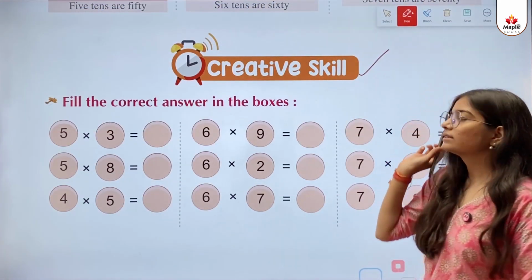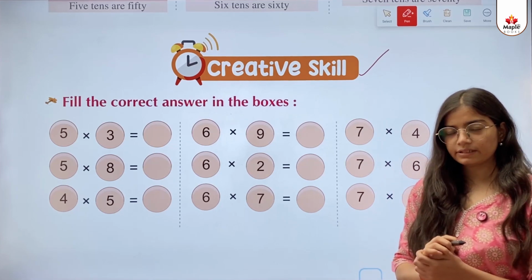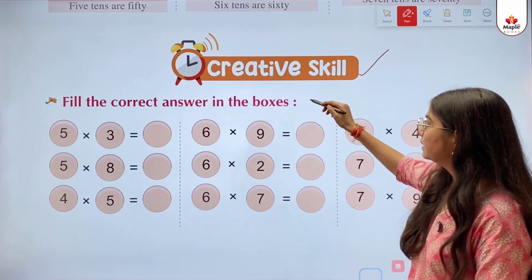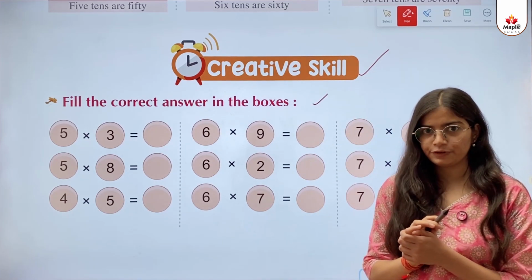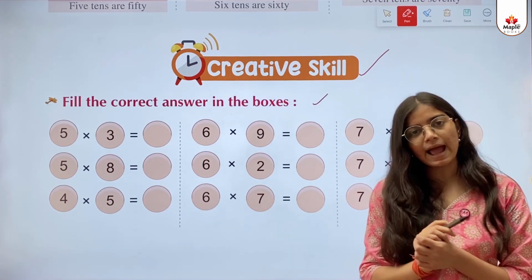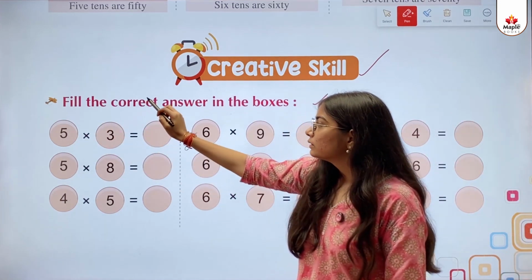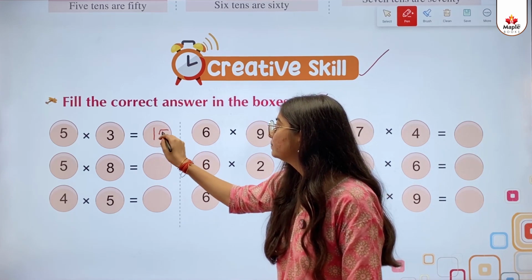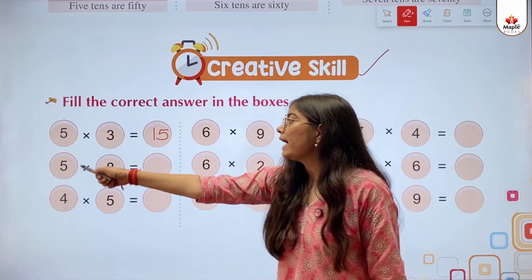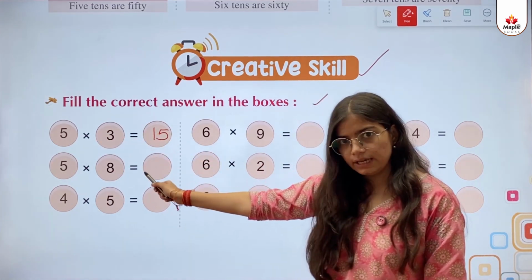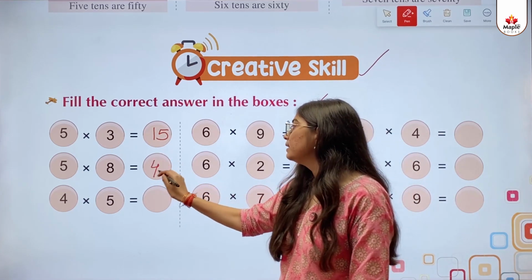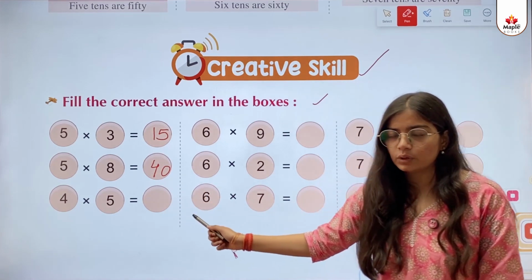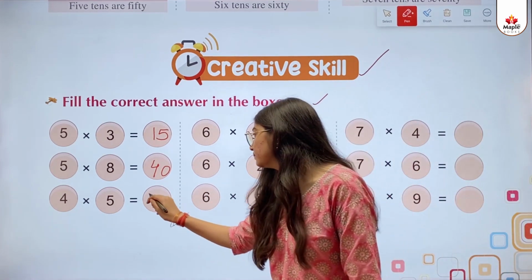Creative skills. So kids, we need to answer some questions. So let's begin. Fill the correct answer in the boxes. So kids, we need to fill the correct answer in the blank boxes. 5 multiply 3 equals to 15. 5 multiply 8 equals to 40. 4 multiply 5 equals to 20.